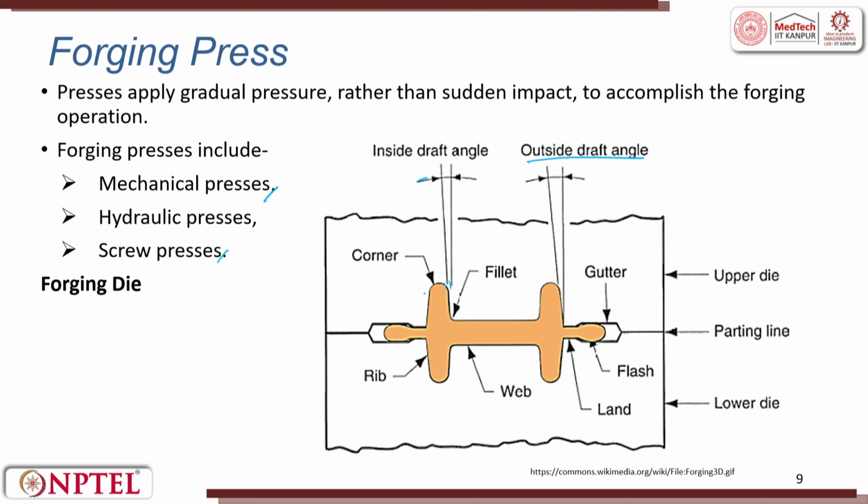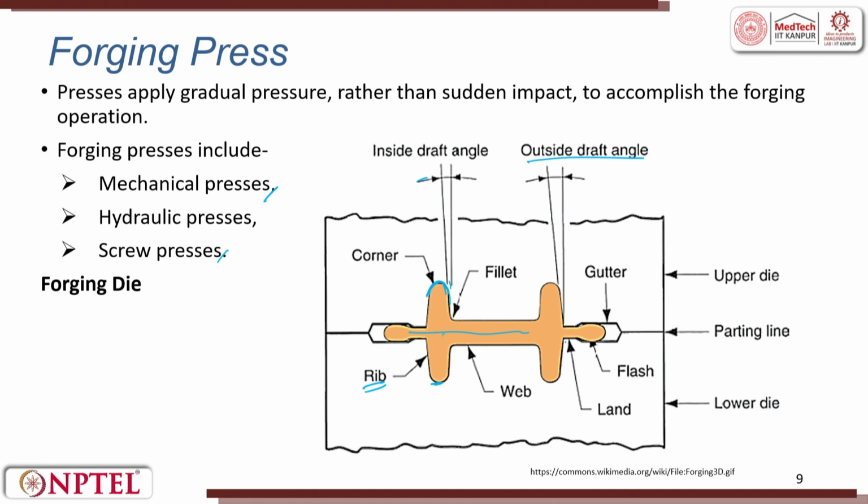You do not have sharp corners, you have corners wherein you try to have the end. Those portions are called corners. So, from the main web connecting to the corner, you have something called ribs. The main one is called the web.